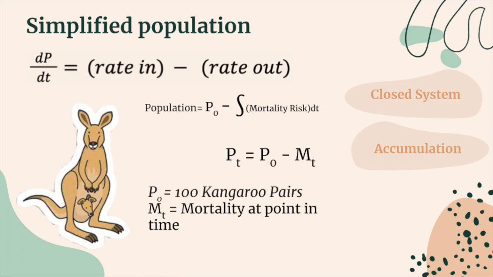And if you multiply both sides by dt to separate the equation and integrate both sides by their respective differentials or their derivatives, then you get the equation below where you have population is equal to the starting population minus the definite integral of the mortality risk in terms of time, and where your starting population is going to be your constant of integration. And so then we've got our total population is equal to our starting population subtracted by our total death count over the time interval, where our starting population is going to be 100 kangaroo pairs and m sub t is mortality at each point in time.